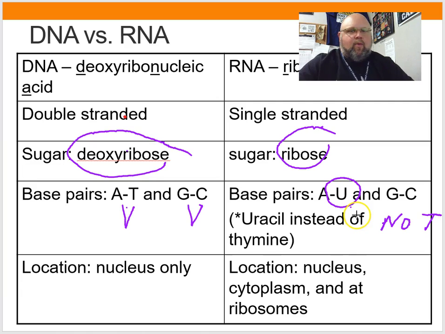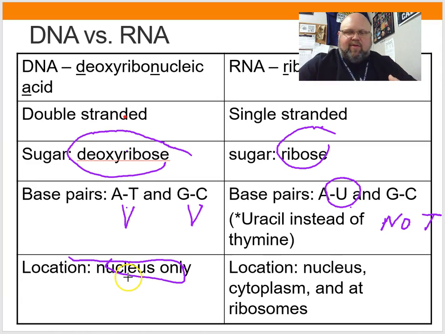Now, why do we need to do this? The reason why is because we need a copy of that code to be able to do some other things. That code of DNA can only exist inside the nucleus. It doesn't leave it. It's kind of like its safe zone. If I have $1 million, I'm not just going to leave it laying on the front porch. I'm going to lock it up. It's going to be in the bank, or it's going to be in a safe, because it's important. It's valuable. Same for DNA.